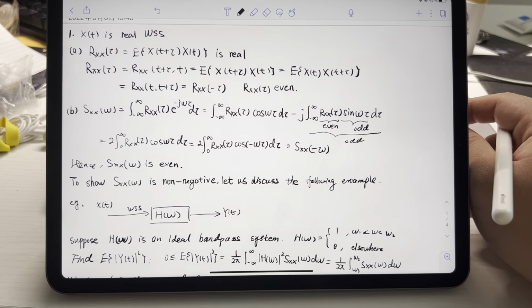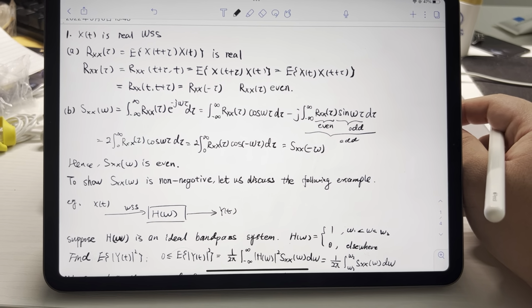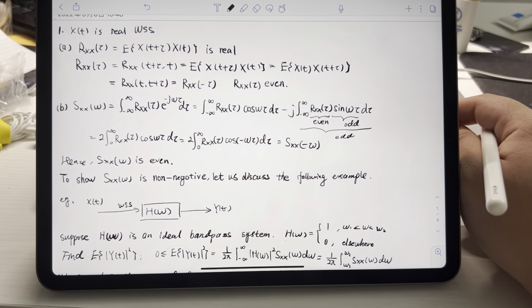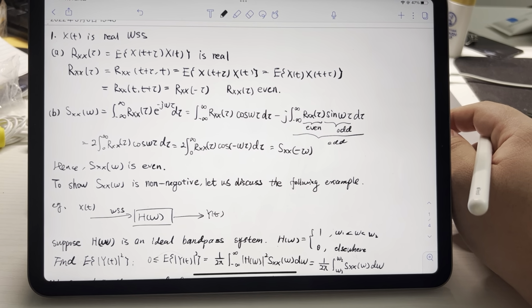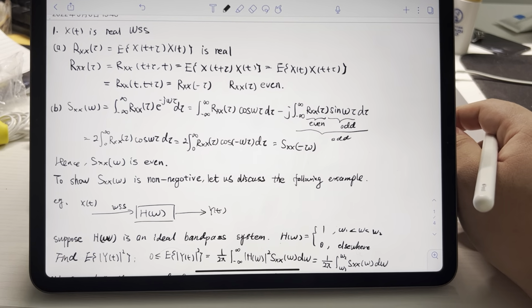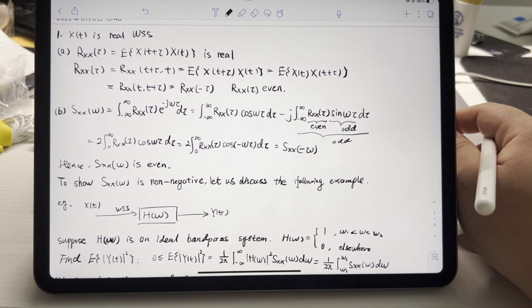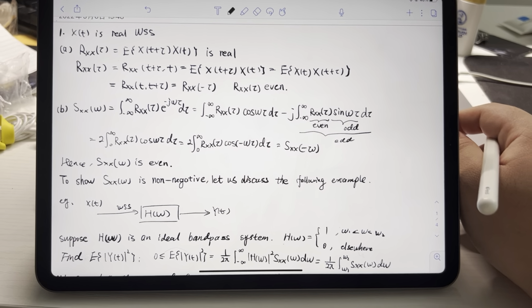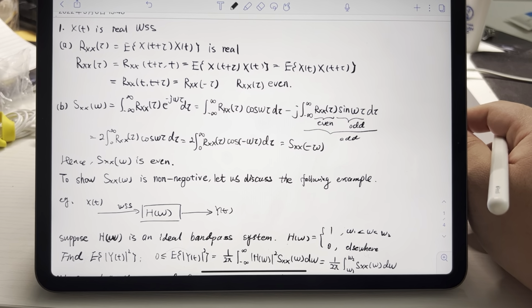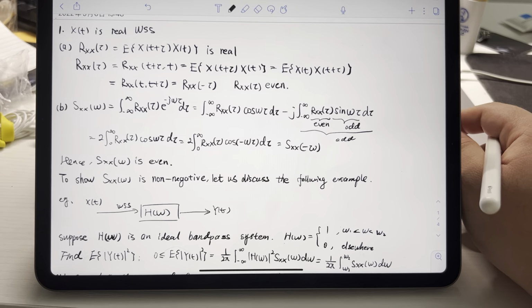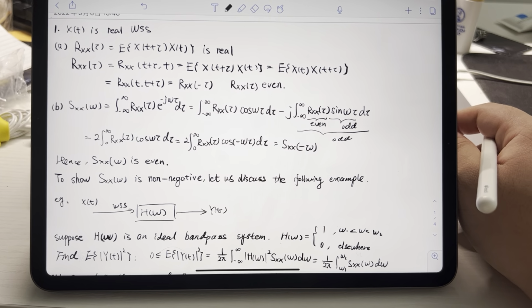And in order to qualify RXX(tau) as a real function, we need to calculate its expectation. We know that Xt is a real WSS, as the question told us.